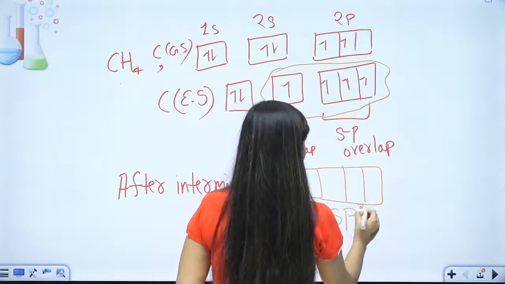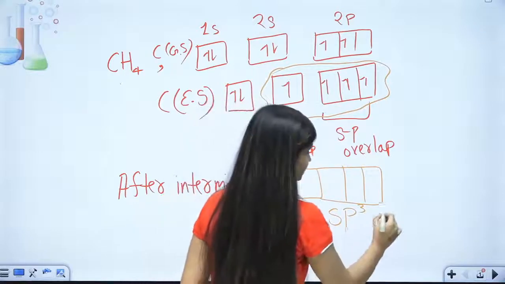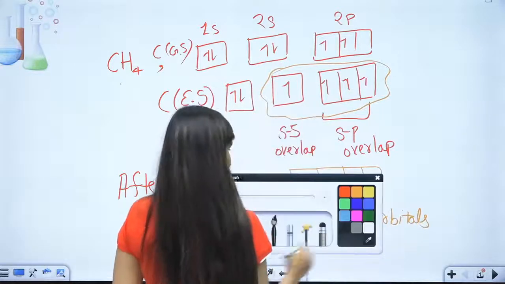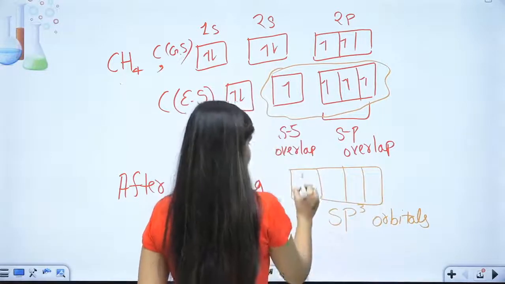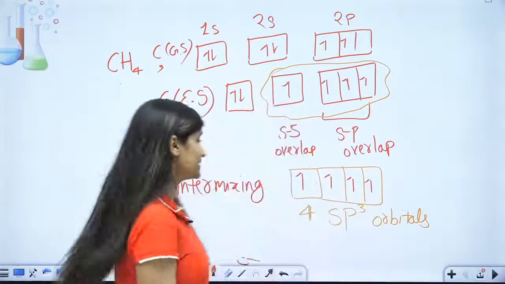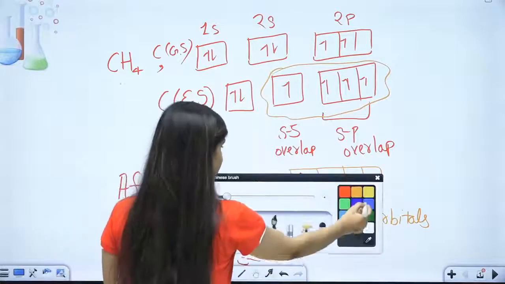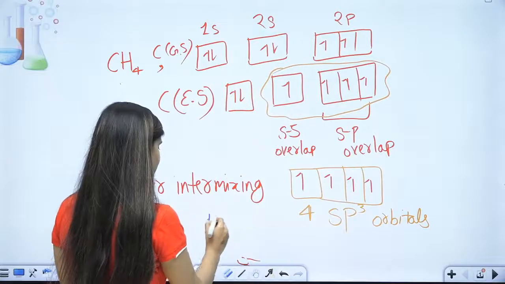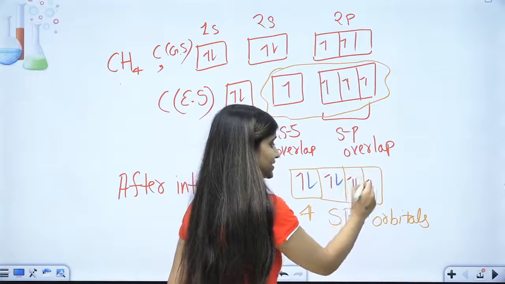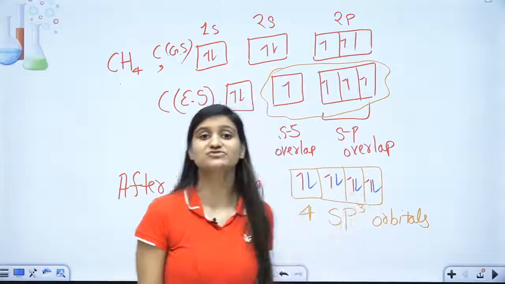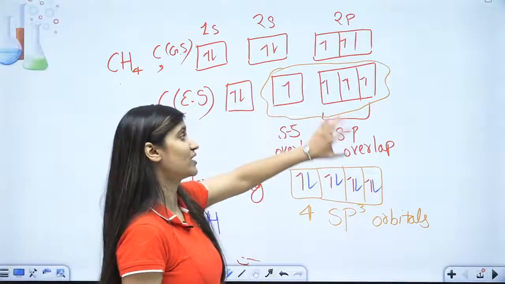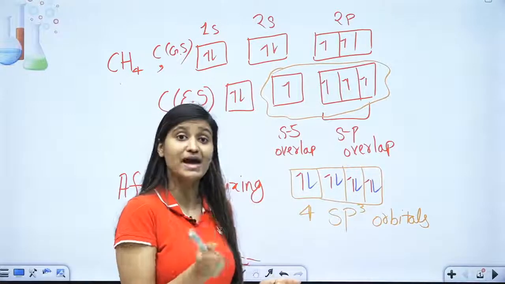Now you have 4 sp3 orbitals, with one electron in each. Now let's bring in hydrogen. Here is our hydrogen, with one electron in each. That's how our CH4 is formed. Now the problem of the s-s overlap and s-p overlaps has been resolved.